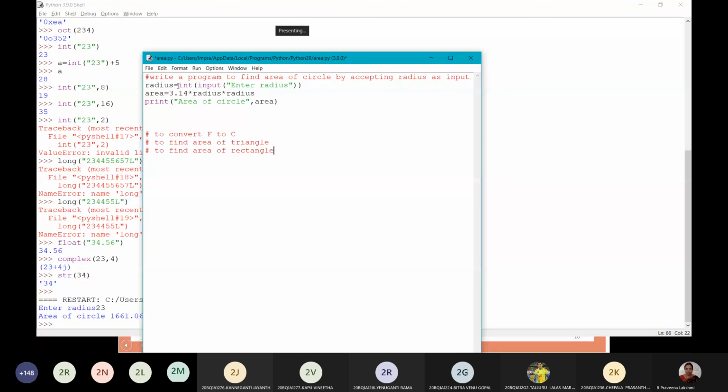For int conversion or float conversion, if you are accepting int data, do int conversion; if you are accepting float data, do float conversion. Do these three programs for the next class.